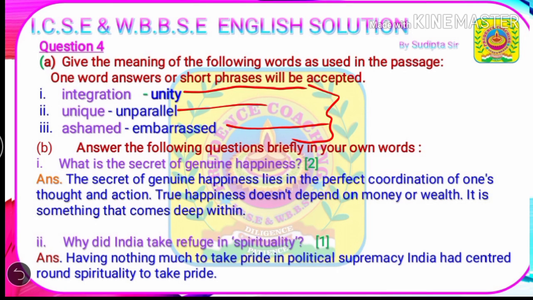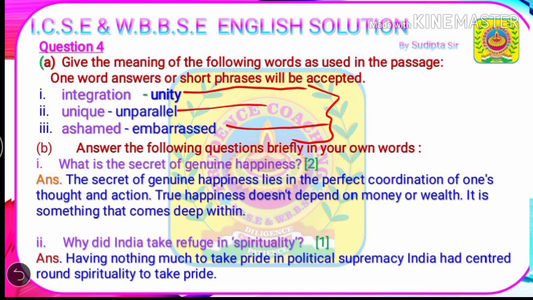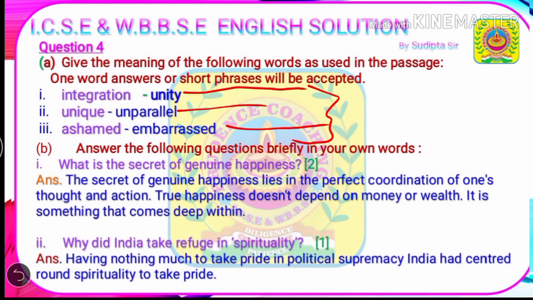The first question is, what is the secret of genuine happiness? Answer. The secret of genuine happiness lies in the perfect coordination of one's thought and action. True happiness does not depend on money or wealth. It is something that comes from deep within.